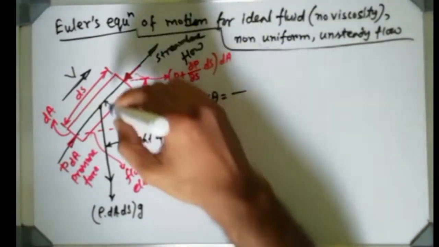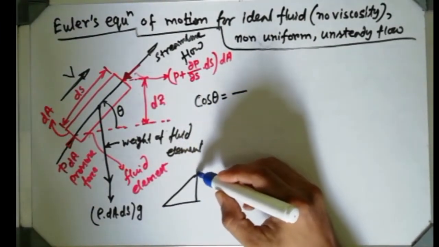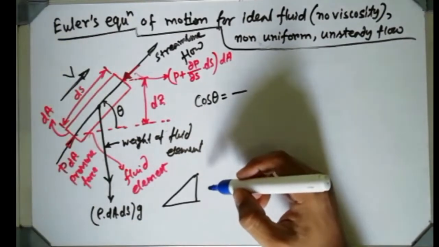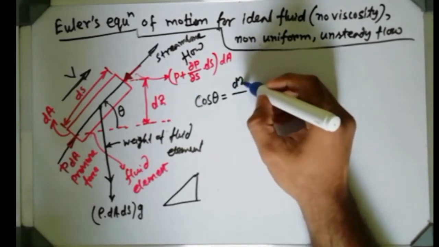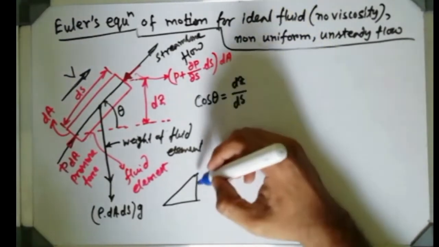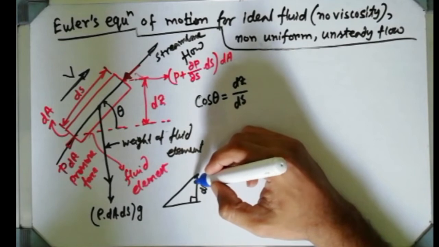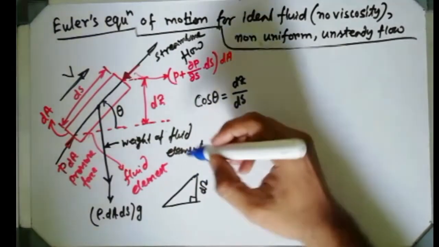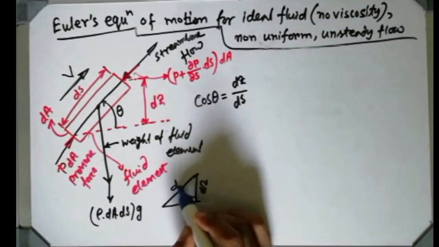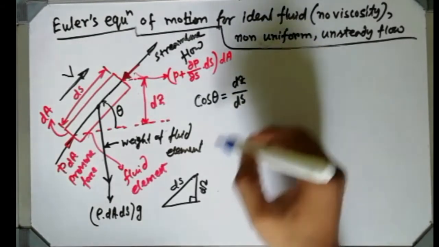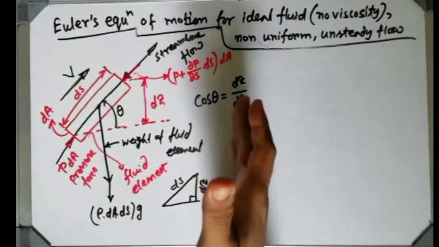So just consider it is a right angle like this manner. It is nothing but dz by ds, so that is the dz component, this is the right angle term. Just convert this form like this manner, ds. That way cos theta is dz by ds, so this expression.